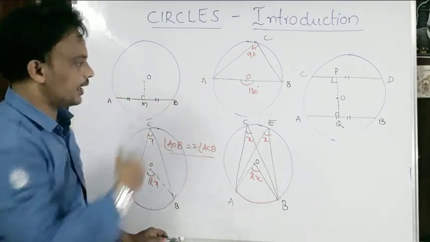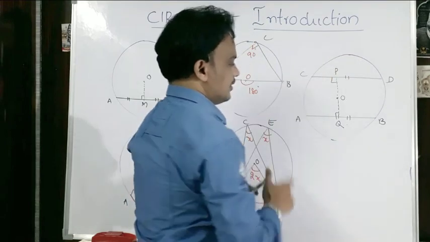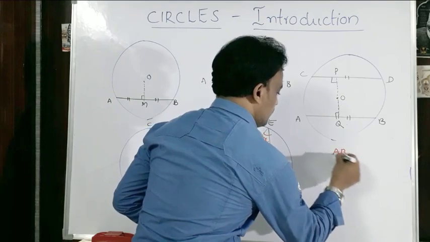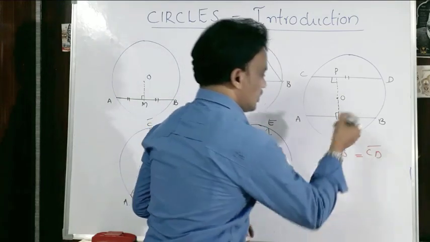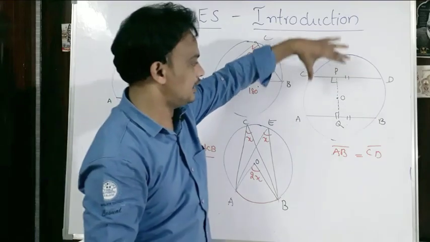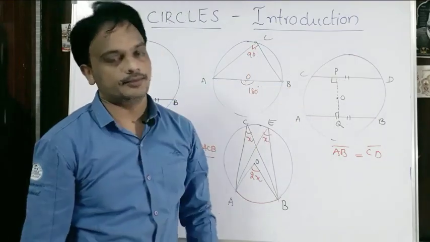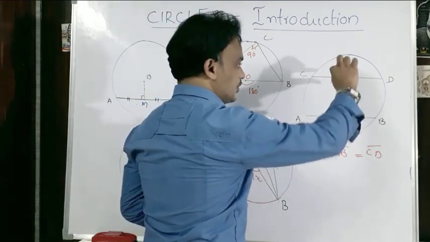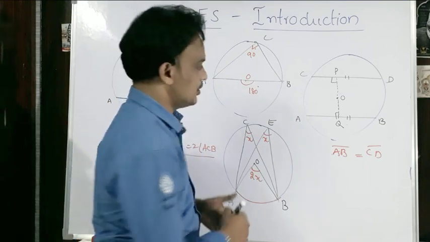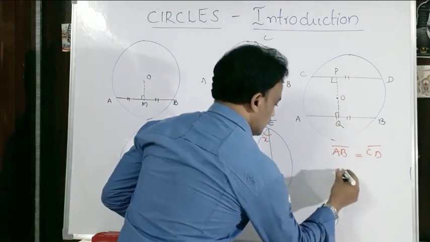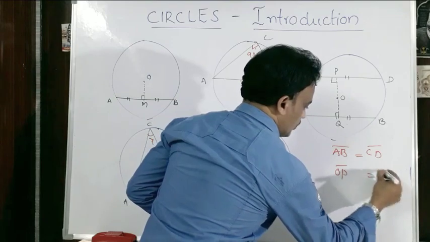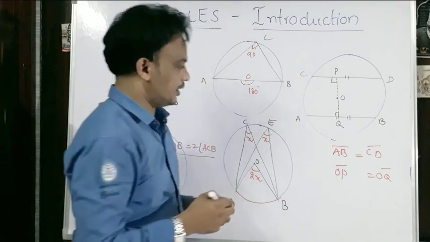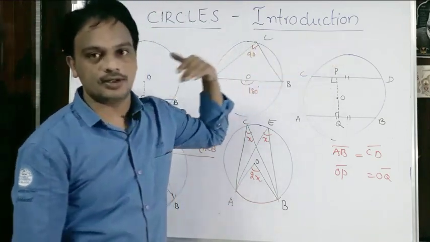And one more point: in a circle, AB and CD are two equal chords, equal in length. Then what will happen? If AB and CD are equal chords, then they are equidistant from the center of the circle. So OP and OQ are the perpendicular distances from the center of the circle to the chords. So this is the introduction to circles.